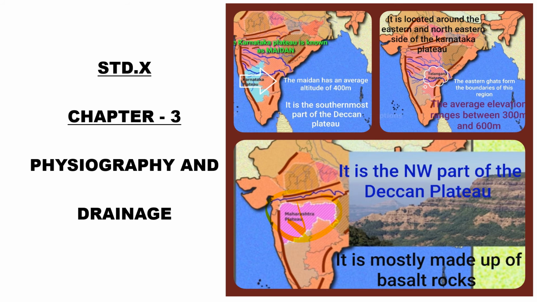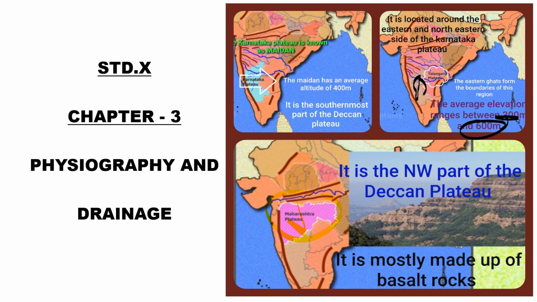The next we have is Telangana Plateau. It is located at the eastern and the northeastern side of the Karnataka Plateau. The average elevation of the area ranges between 300 meters to 600 meters.